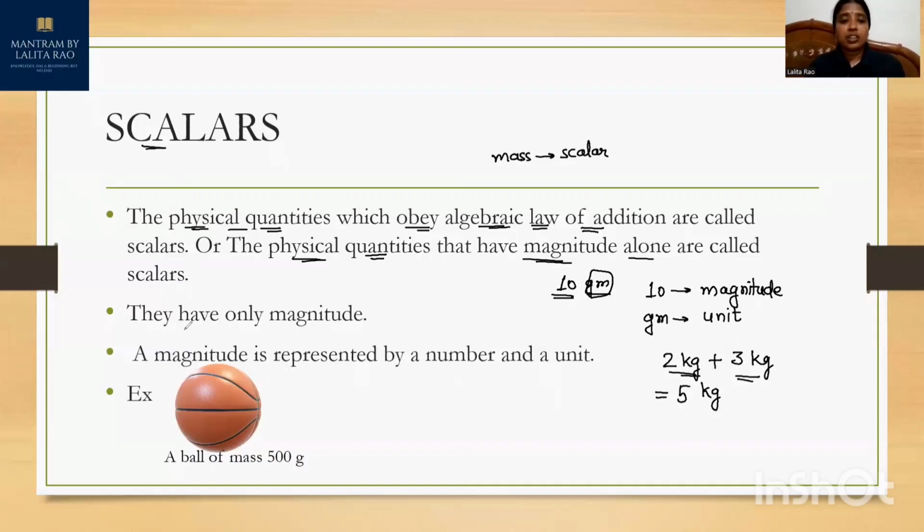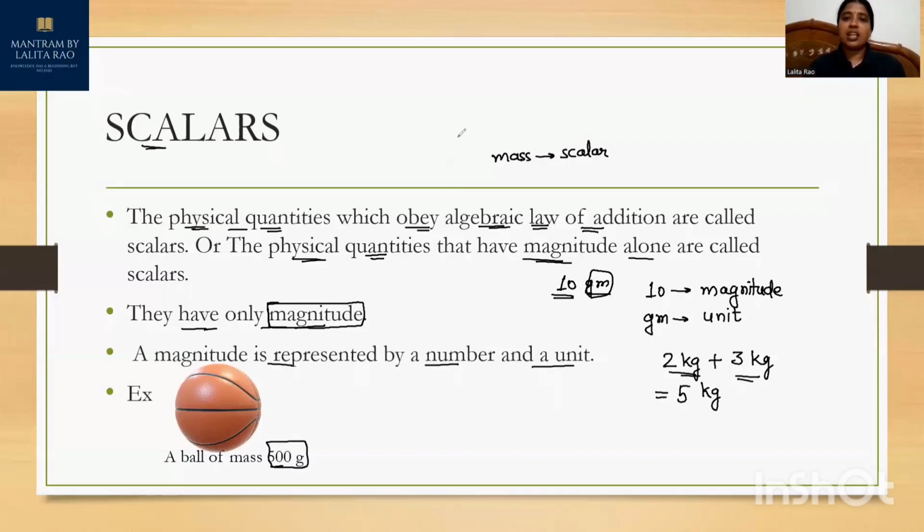These scalar quantities have only magnitude. They need only a value to represent them, and the magnitude is represented by a number as well as a unit. So if you want to represent anything's magnitude, you need a number as well as a unit.